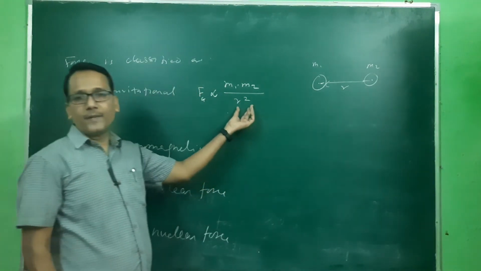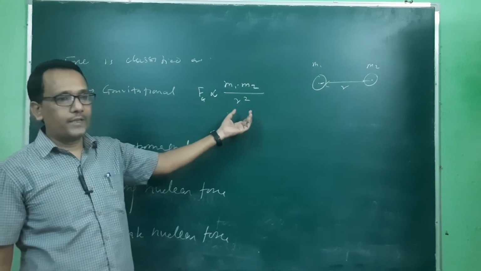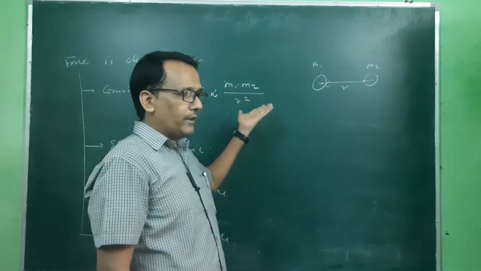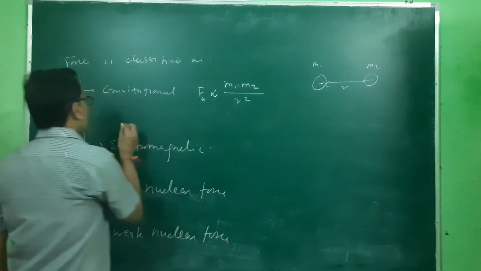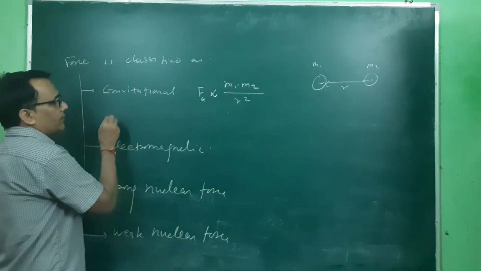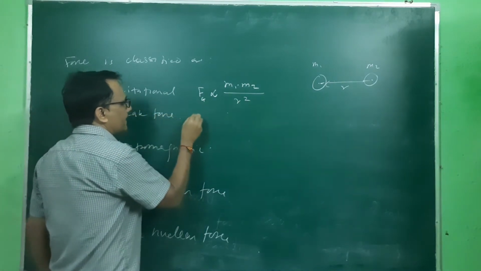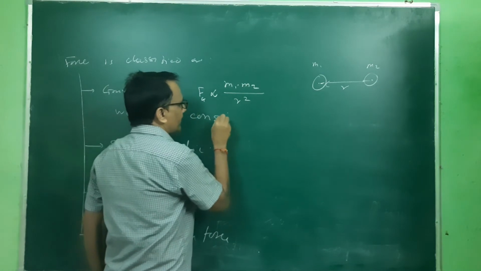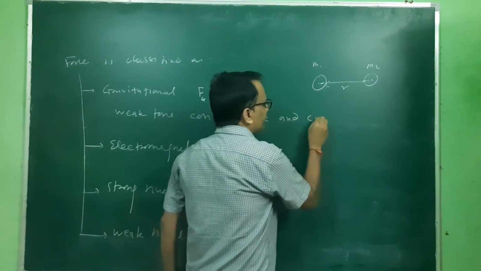This force follows the inverse square law. This is a central force, and this is also a very big force, as well as conservative and central.